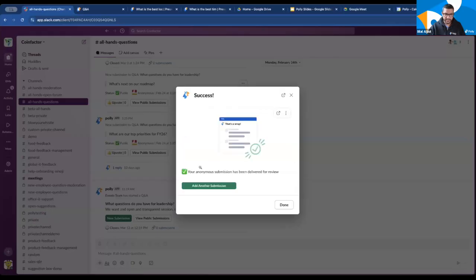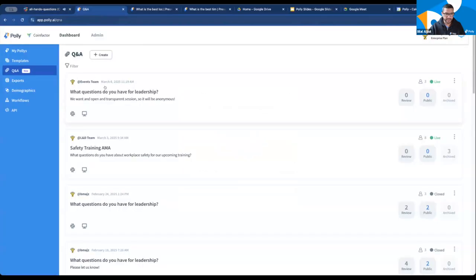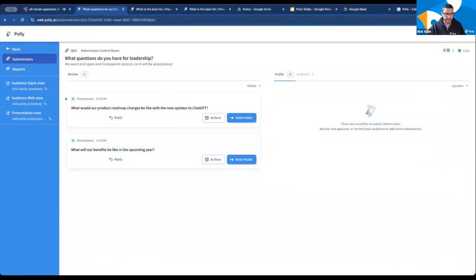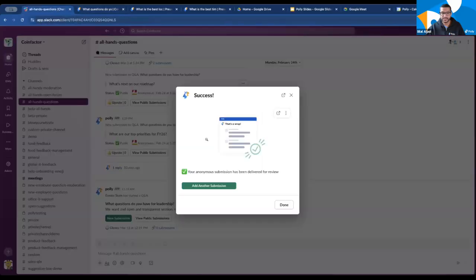And one thing I did realize is that I never shared the link with the team. So I would love to see everybody here submit some questions. Here's the link. Drop that in there. And this is actually going to be a persistent thing in all polytypes now. On the left nav here, you'll have the list of links that pertain to that poly. So whether it's an audience link or a presentation view link, you can always get to the right place from the left nav in our web application.